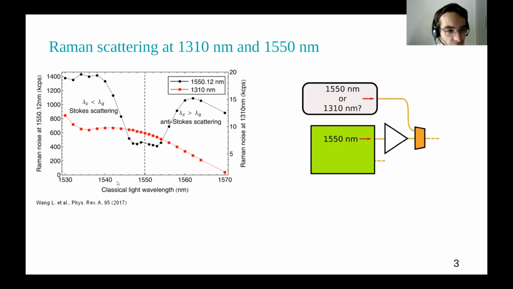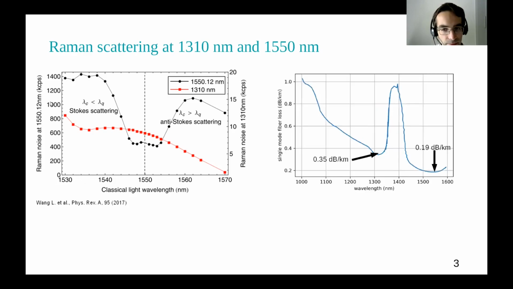And to answer this question, we can look at some previous study where they measured the Raman noise. First, they measured it in the quantum channel at around 1550, while the classical light was also around 1550, and they did the same for quantum channel at 1310. And we can see that the Raman noise at 1310 is about 2 orders of magnitude lower than at 1550.